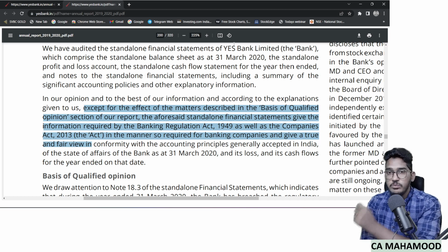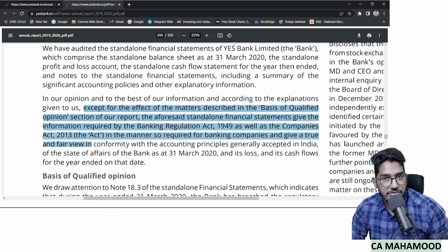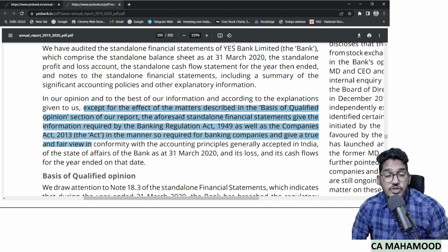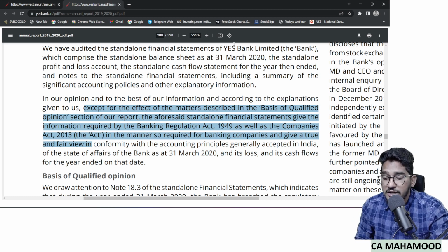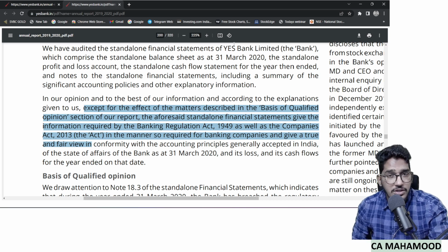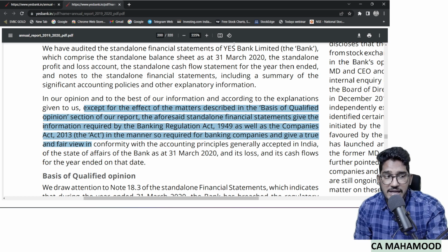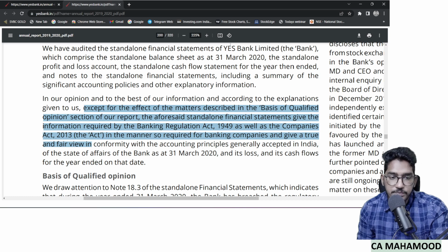And we know that the moment we find this terminology, except for certain items, financial statements give a true and fair view, what opinion is it? It is a qualified opinion. So which opinion has the S Bank auditor given for the year 1920? Qualified opinion they have given. How did we identify? By reading the terminology. What terminology is there? Except for certain items, financial statements are giving a true and fair view.